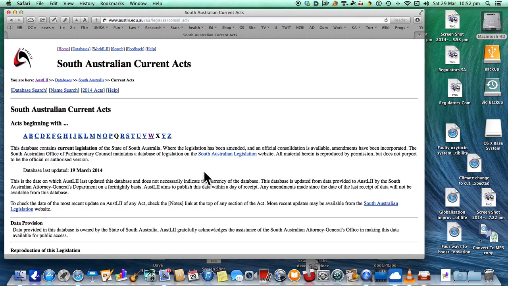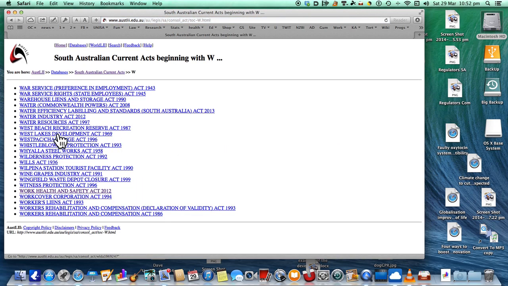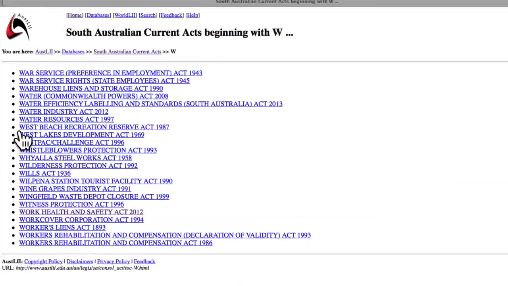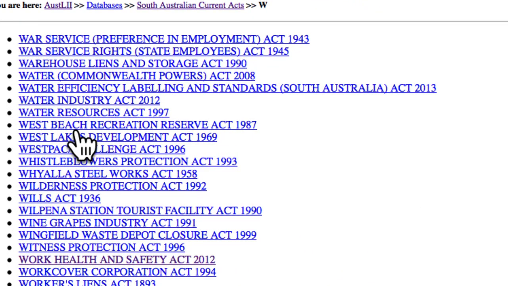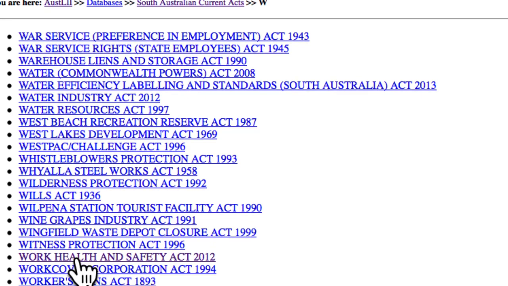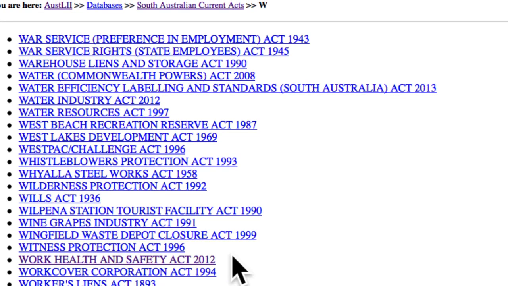Okay, so we go and click on the South Australian current acts. Now the problem is you do need to know the name of the act or an approximate name of it. Now we know that it's the workplace health and safety. So we're going to click on the W, and then we've got a range of things that we can pick, the water industry and so forth. But down the bottom you've got Work Health and Safety Act 2012.